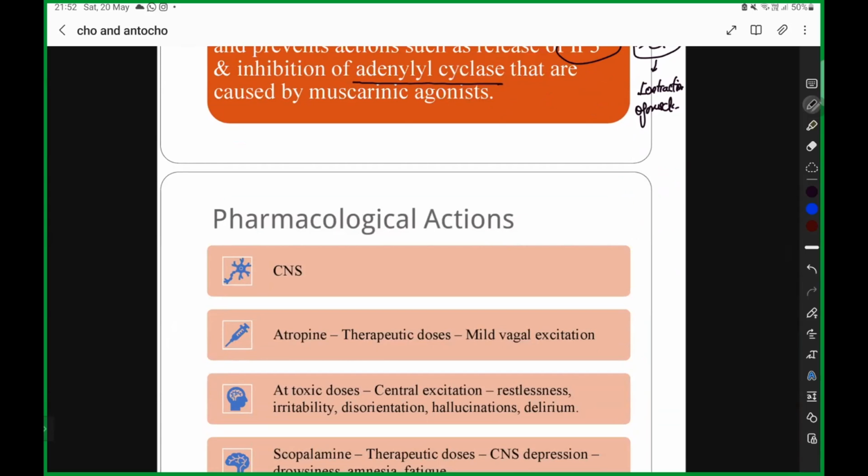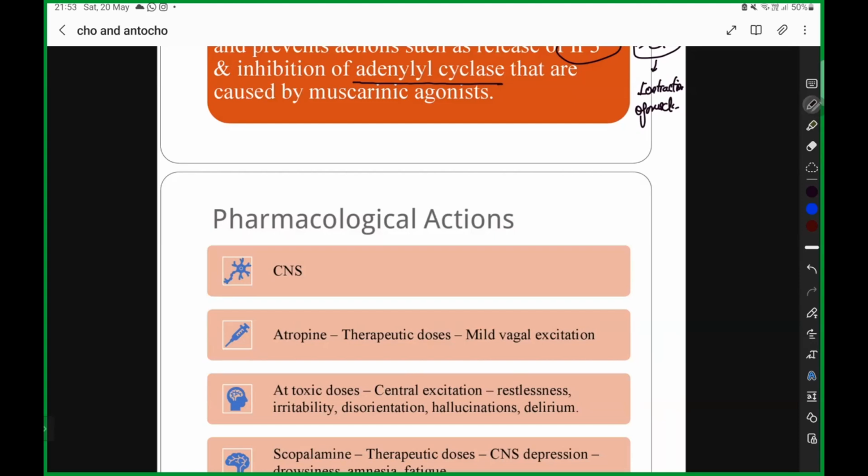A drug's introduction, mechanism of action, pharmacological action, uses, contraindications, adverse effects. If it is 5 marks, give 2 points each, but you should never change these headings. You should always have these headings. Clear?